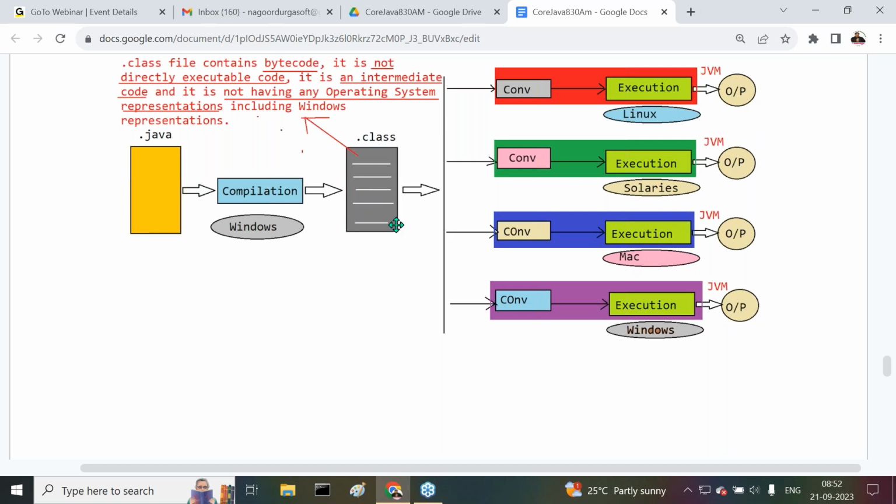Similarly, if I want to execute the .class file on Solaris operating system, we require that bytecode with the Solaris representations. To convert the bytecode from its neutral representation to the Solaris representation, we need a converter. This converter will convert this bytecode to the Solaris represented bytecode that is given to the execution process, and the execution process will generate some output. The same thing will be repeated on Mac operating system and Windows operating system. This is the process I have given. Okay, fine.